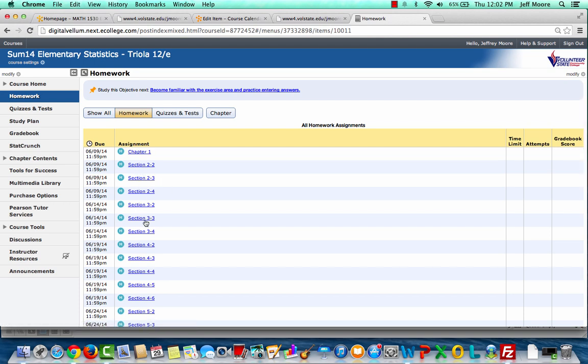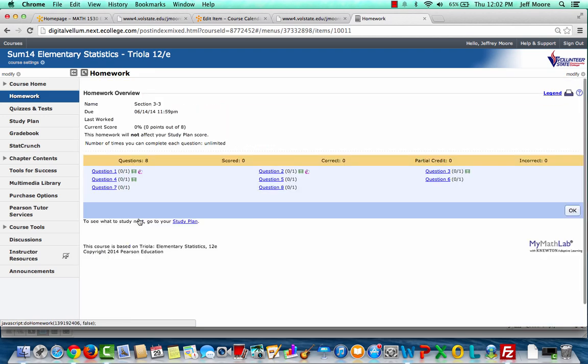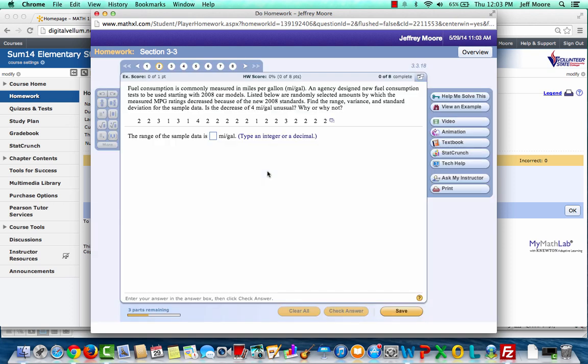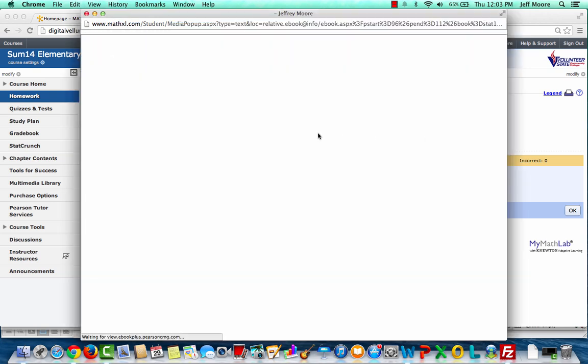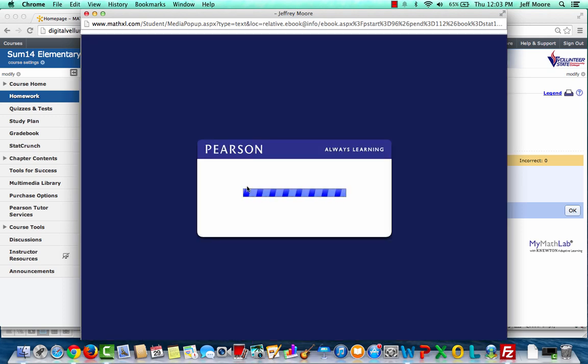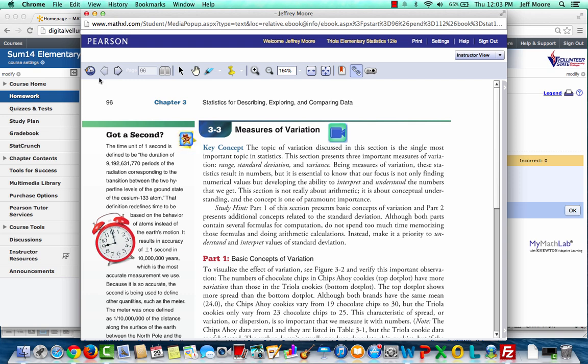Let's suppose we're going to work on section 3.3. And let's say that we're working question 2. We find some resources available inside each one of these questions. For instance, let's say that we read through the problem and we're not quite sure what to do and we think we need to return to the textbook to reread some of this material. We can click the textbook link right here in the homework problem and it takes us right to that section of the textbook that will explain that material.